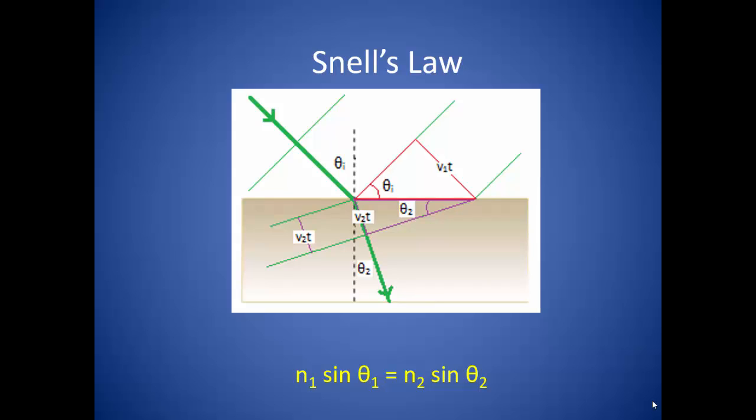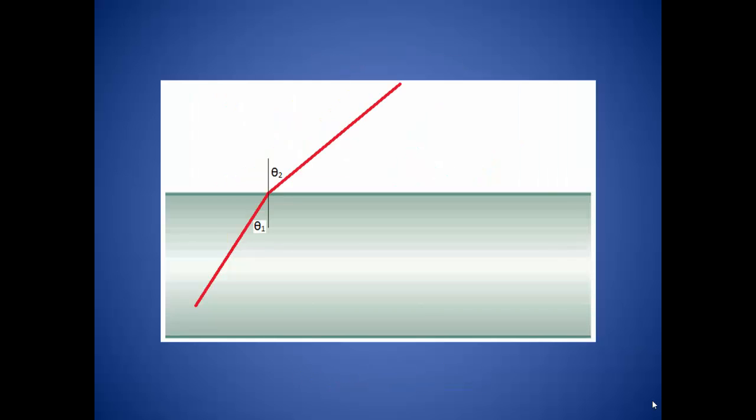Snell's law reinforces the idea that if the index of refraction of the second medium is greater than the index of refraction of the first medium, then the refracted angle will be less than the incident angle. And if the index of refraction of the second medium is less than the index of refraction of the first medium, then the refracted angle will be greater than the incidence angle, and the light will bend away from the normal. So we know that when light crosses the boundary between two different mediums, it will refract or bend at some angle. We also know that if the medium the light travels into has a lower index of refraction, the light will bend away from the normal.